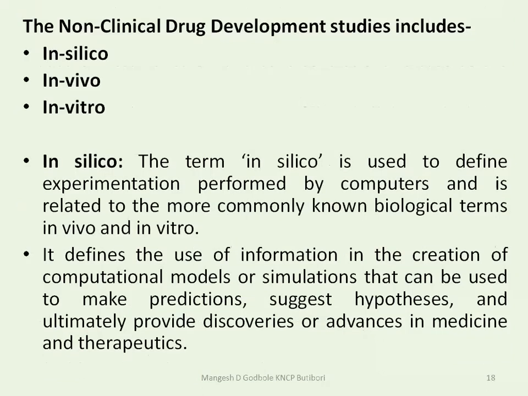Then the non-clinical drug development studies are carried out in three ways. Number one, in silico. Second one is in vivo, and third one is in vitro. In silico means what? When we use some software, we use computers, it is called in silico. It defines the use of information in the creation of computational models or simulations that can be used to make predictions.